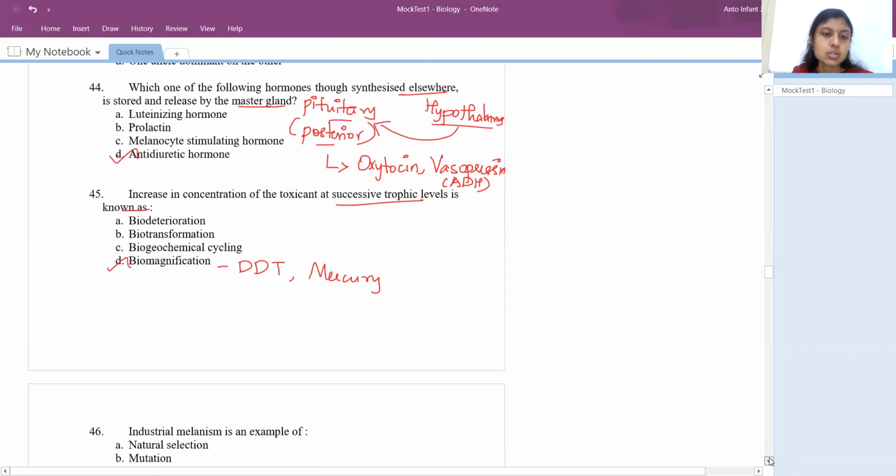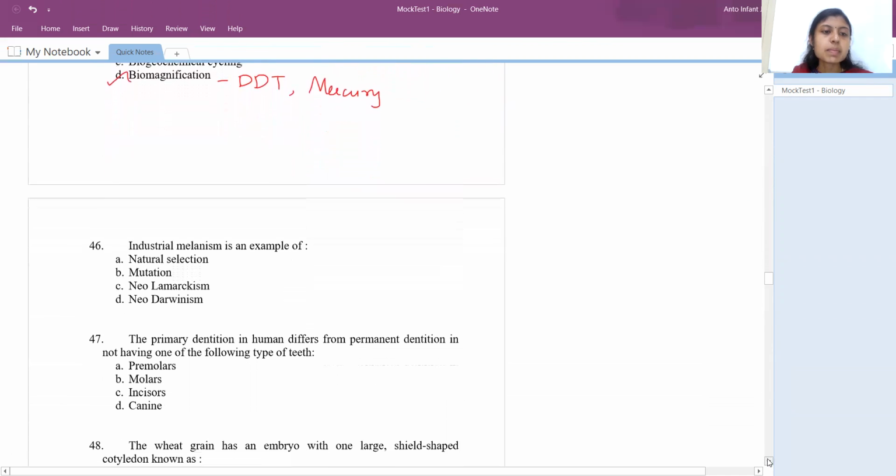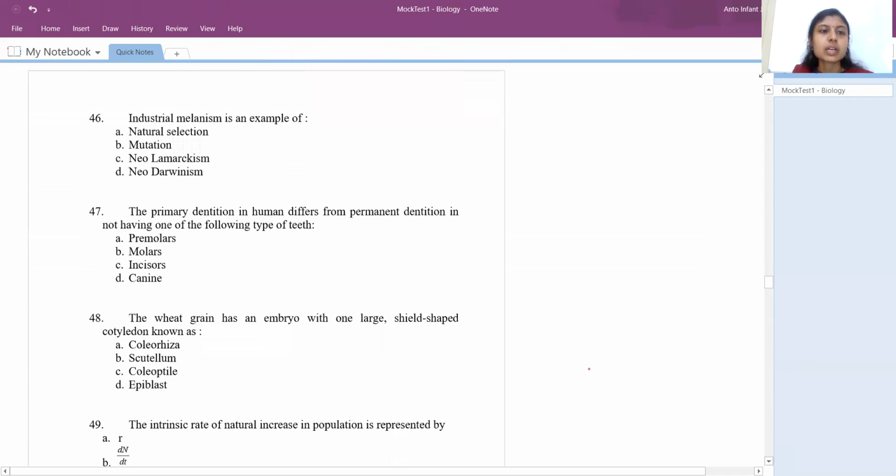The next question, industrial melanism is an example of. Industrial melanism is based on what type of era they are in. The moth will evolve. For example, we have 2 moths, light moth and dark moth, based on which kind of era they are in, before industrialization or after industrialization. Nature will select the one which will try to escape from that condition. So it's called natural selection.